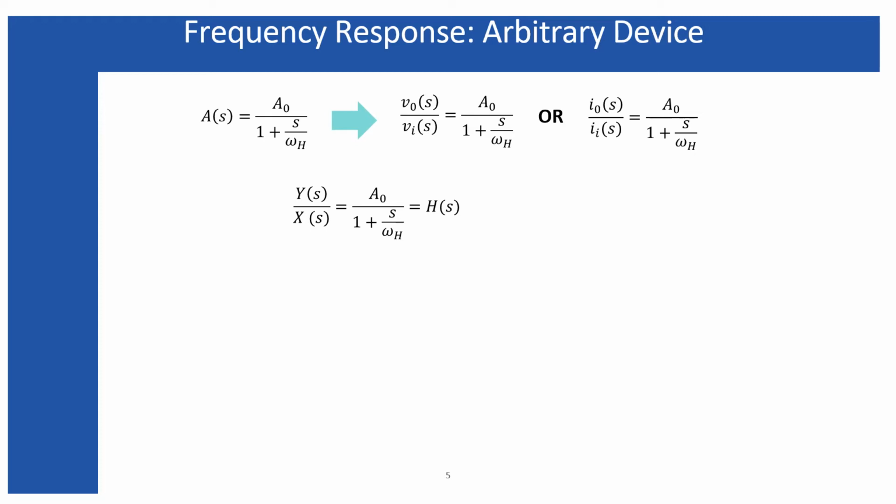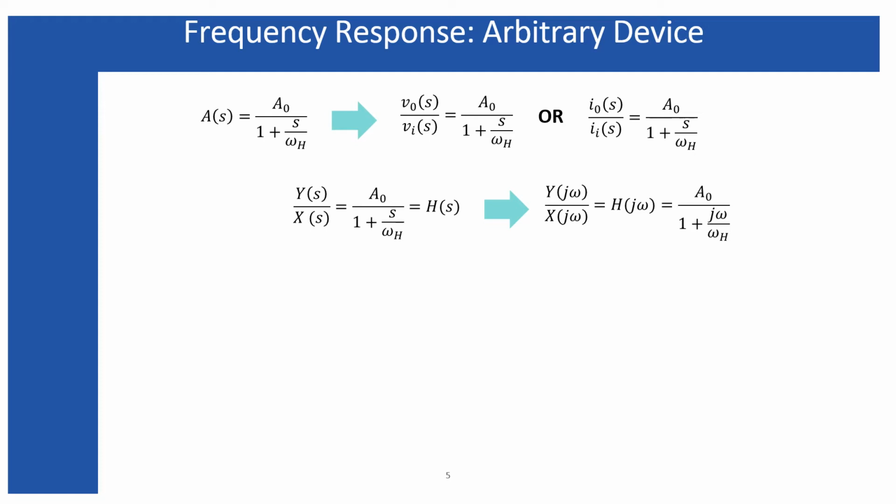The expression remains the same, but right now the ratio y to x I define as H(s), and replacing s with j omega, as I did in my last slide, I retrieve the expression H(j omega), which equals A naught divided by 1 plus j omega divided by omega h.